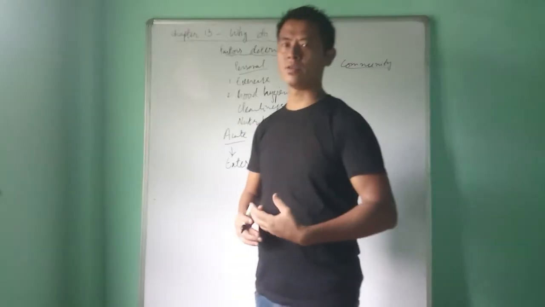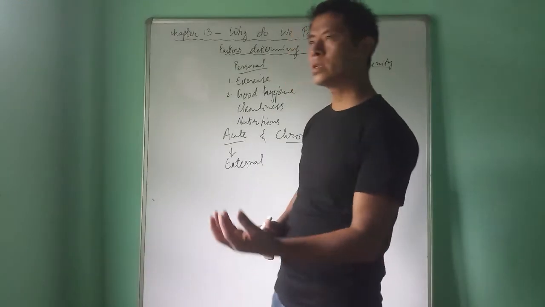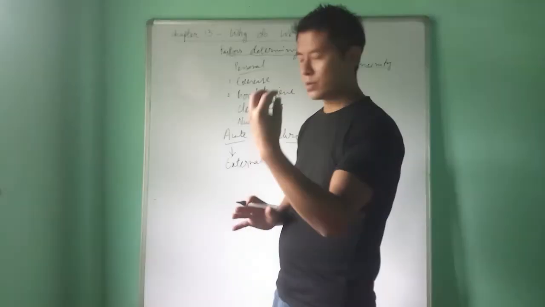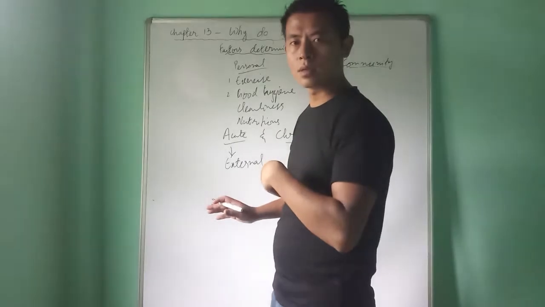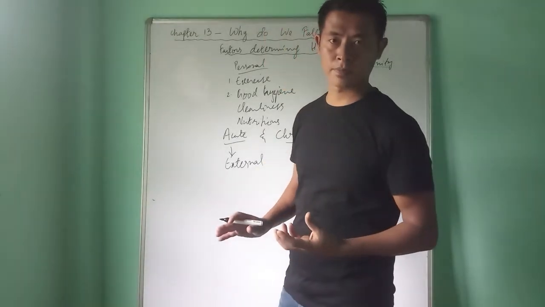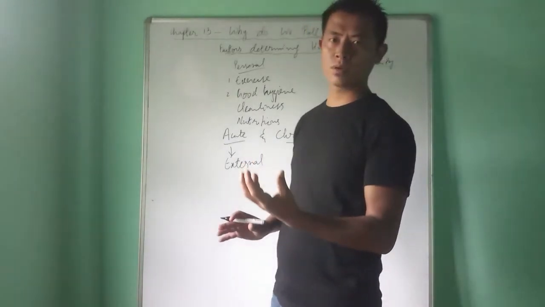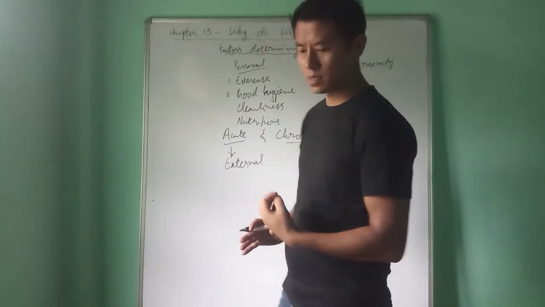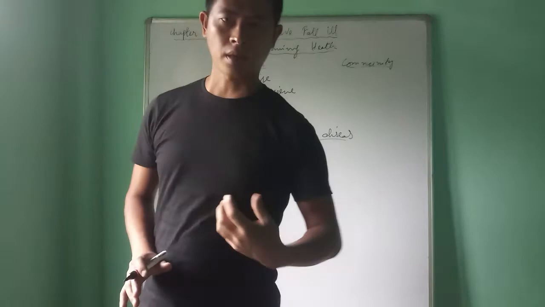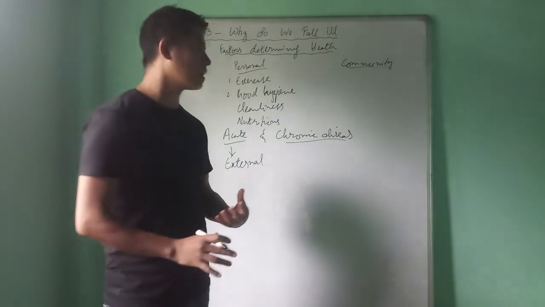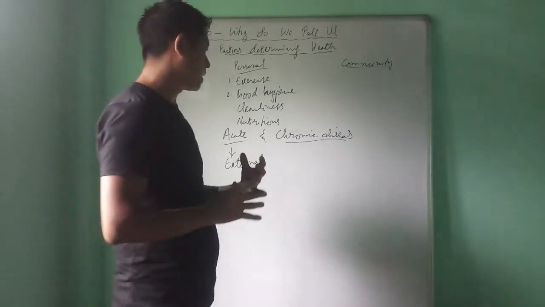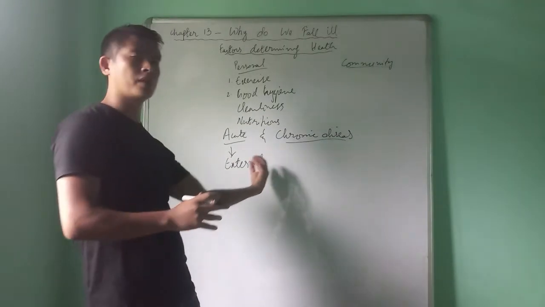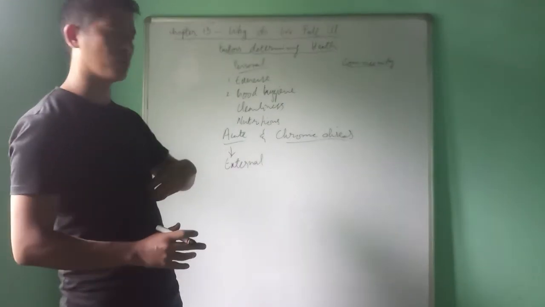Those diseases are infectious diseases which come from the external environment, and they usually infect our body through microbes. Diseases like the common cold are caused by viruses. Diseases like typhoid and cholera are all caused by bacteria. Those organisms come from the external environment into our body.